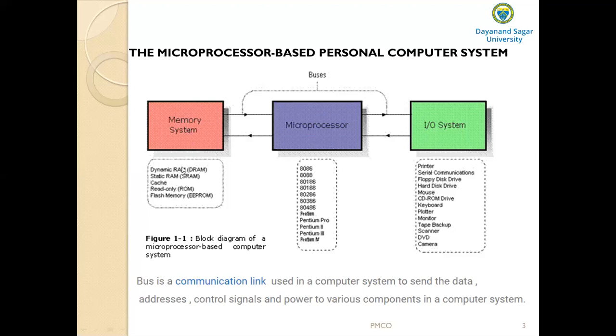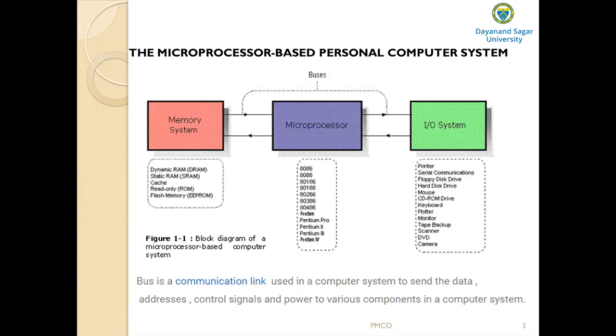The memory can be RAM, cache, ROM, flash memory, or EEPROM, electrically erasable programmable read-only memory. The microprocessor, for example, can be the 8086 microprocessor, 186, 286, 386, Pentium. And then the examples of input and output system: printer, hard disk drive, mouse, keyboard, and so on. We'll discuss each of these blocks in detail: the memory, microprocessor, and the I/O system.